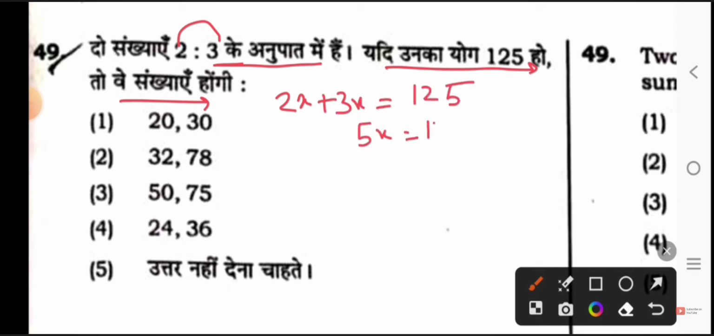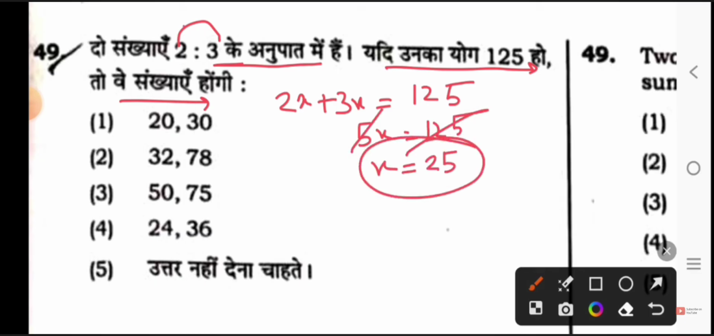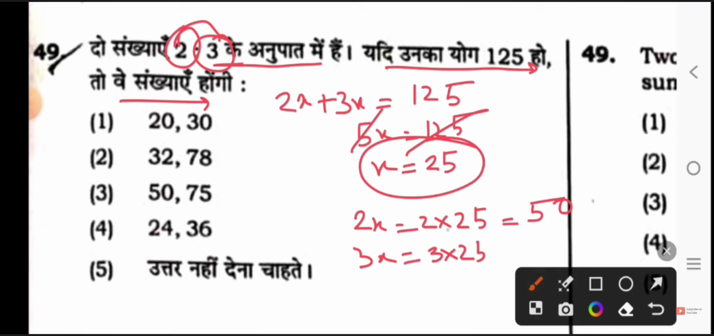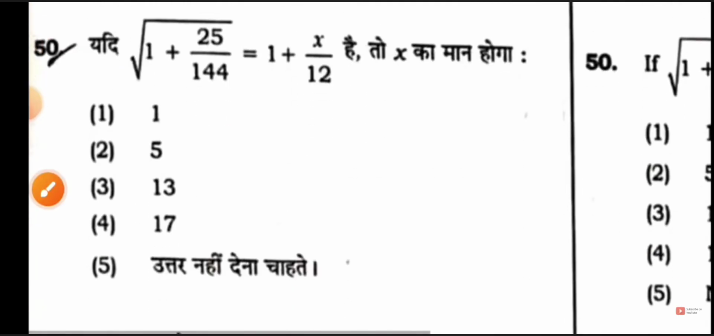So from here 5x equals 125. How much will x be equal to? x equals 25. So we have to tell both the numbers. If we have to tell the value of 2x and 3x, then 2x equals 2 times 25, which equals 50. The third number is 3x, so 3 times 25 equals 75. So the numbers are 50 and 75. Option 3 is the right answer.